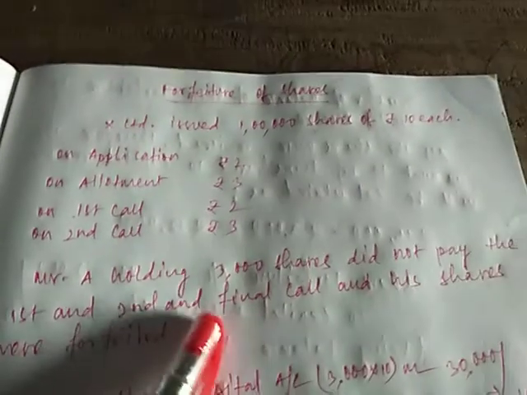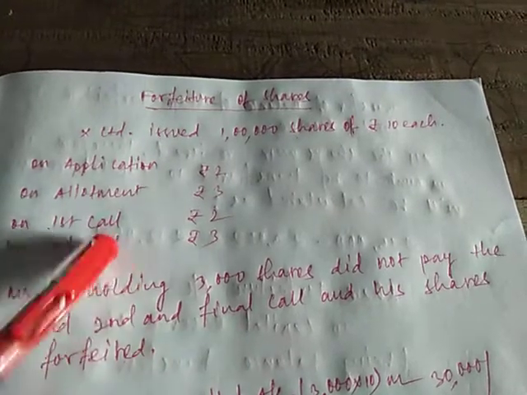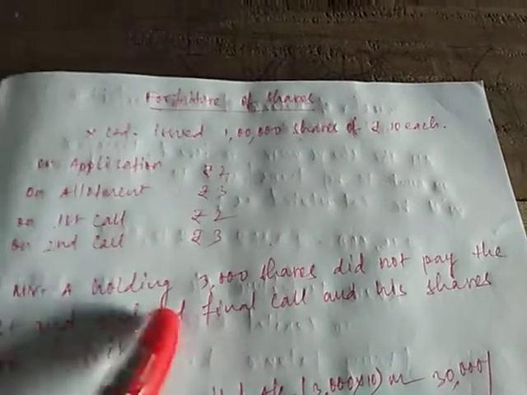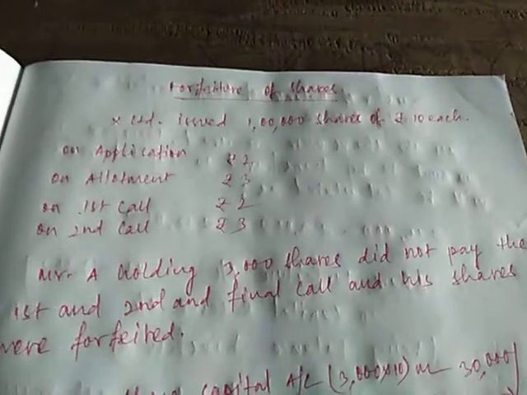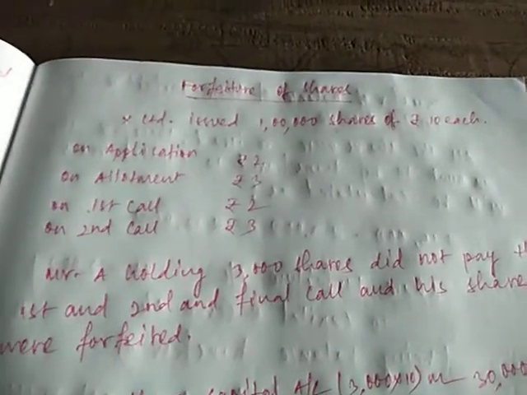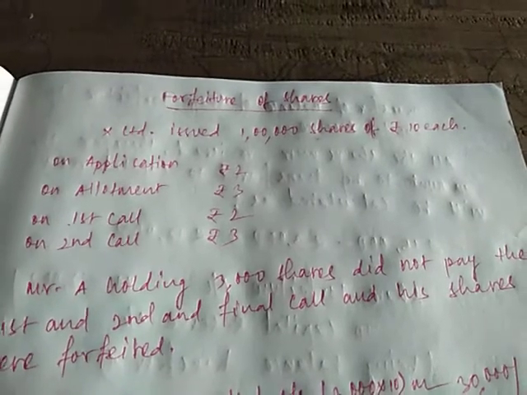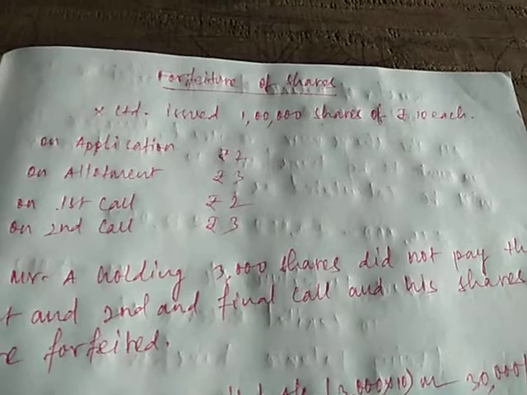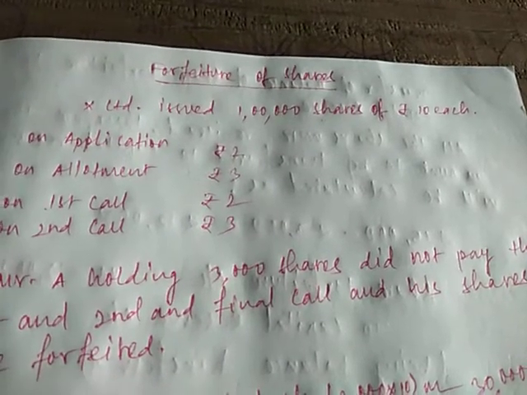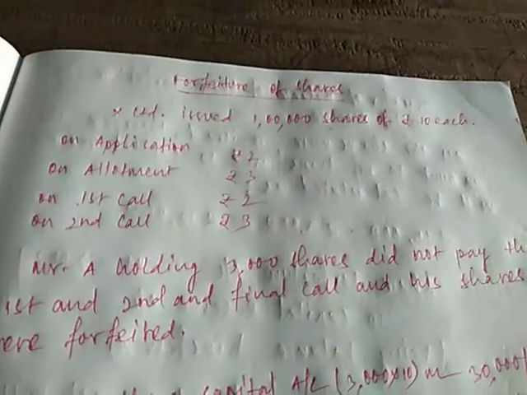Now Mr. A holding 3000 shares did not pay the first and second and final call. So both first and second and final call he did not pay and his shares were forfeited. What we understand from the term forfeited is, if any shareholder does not pay any of the installments due on the shares, even after repeated reminders, the company has the right to forfeit his or her shares. Forfeit means cancel the shares allotted to him, and the amount till date, whatever is paid by the shareholder, will be captured or forfeited by the company.